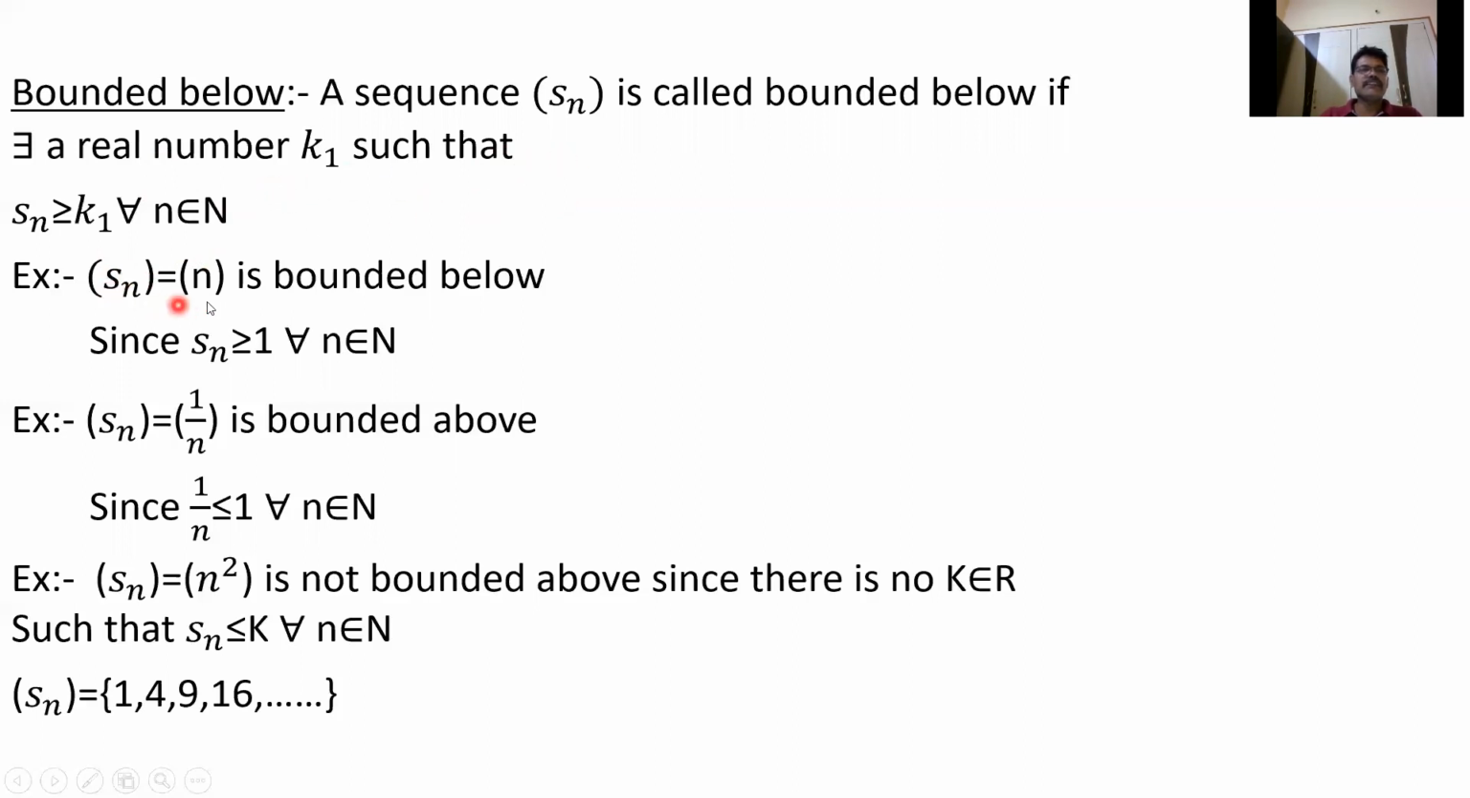For example, the sequence Sn equals n is bounded below, because the terms here are 1, 2, 3, 4, 5, and so on: S1, S2, S3. Therefore, every term is greater than or equal to 1. S1 is 1, S2 is 2, which is greater than 1, S3 is 3. So every term in the sequence is greater than or equal to 1. Therefore Sn is bounded below. That means if every term in a sequence is greater than some number, then the sequence is called bounded below.